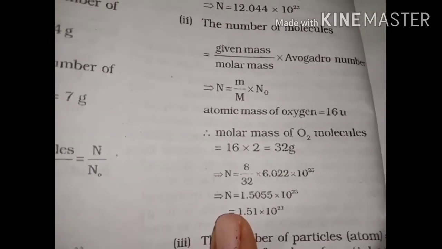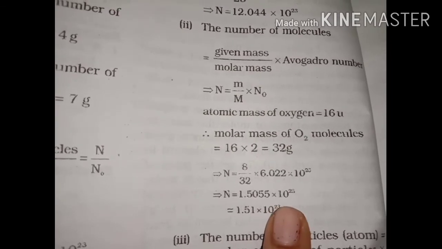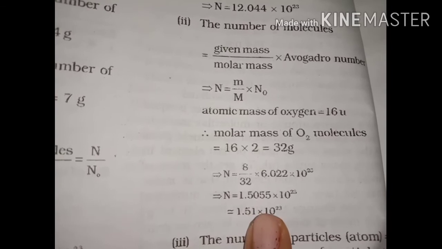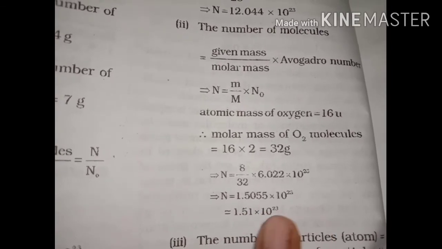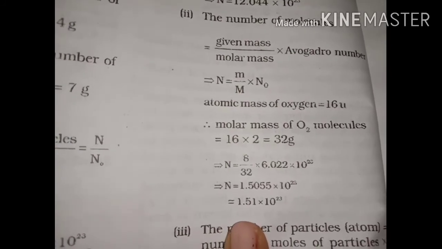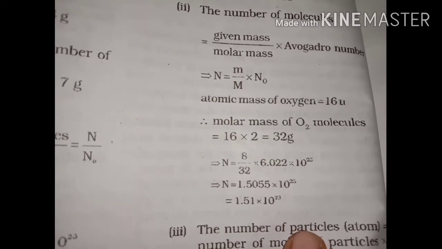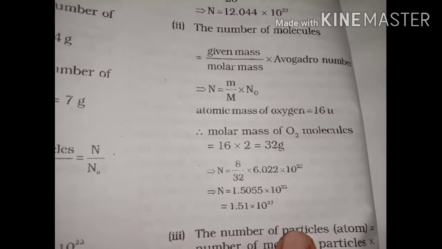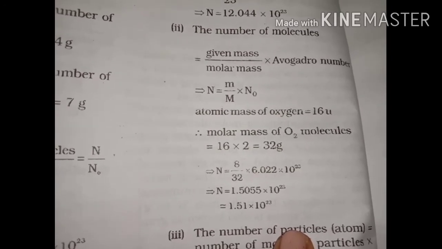So N is equal to 8 divided by 32 into 6.022 into 10 to the power 23. N is equal to 1.5055 into 10 to the power 23. That is equal to 1.51 into 10 to the power 23. So that is the number of molecules in 8 gram of oxygen.